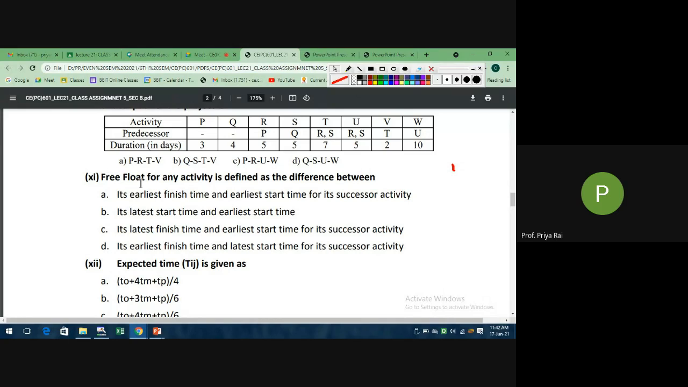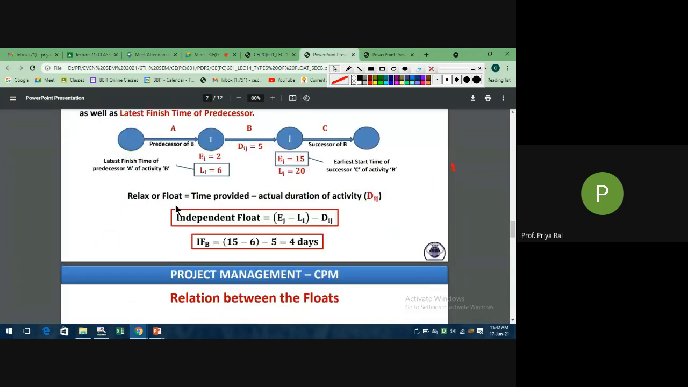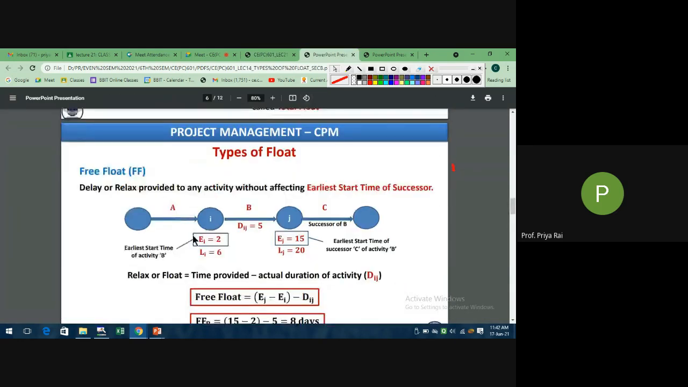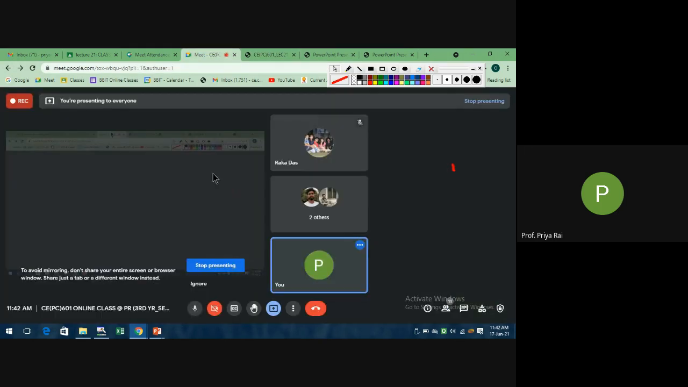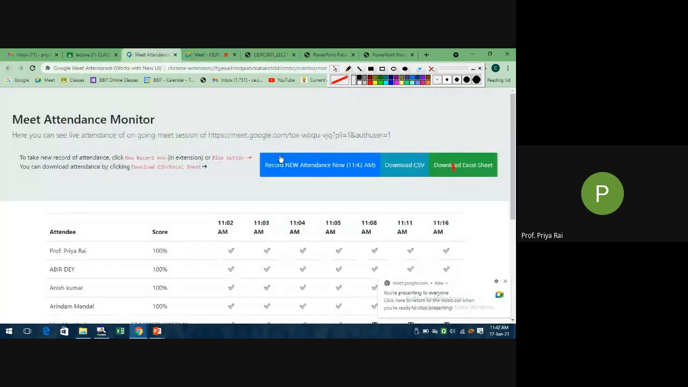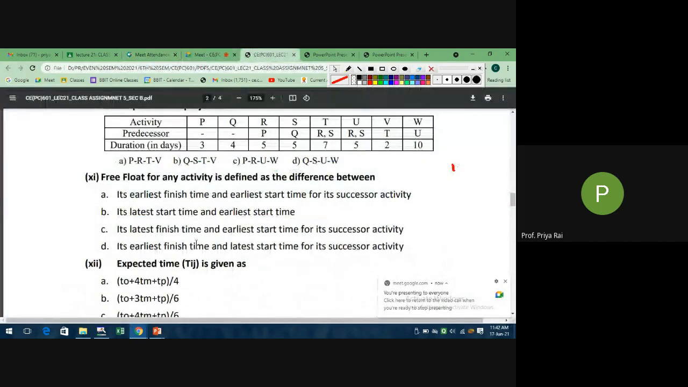Free float of any activity is defined as the difference between, see, for free float the difference is EJ minus EI minus DIJ. Now tell me which is the correct option. EJ minus EI minus DIJ, which is the correct option for free float? Yes, the first one.